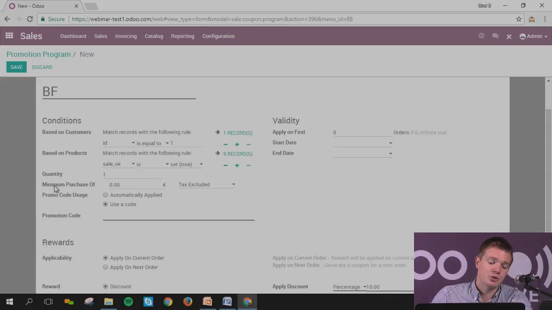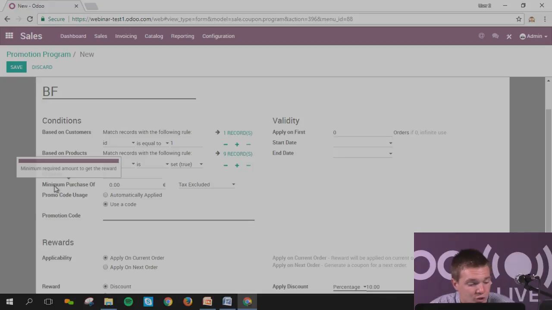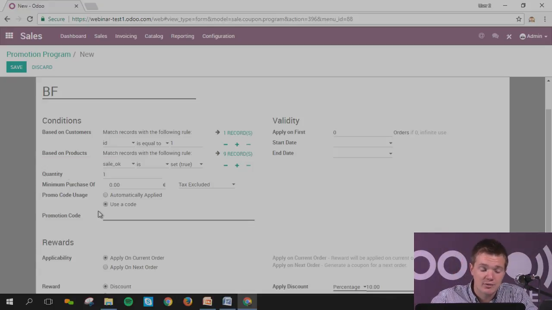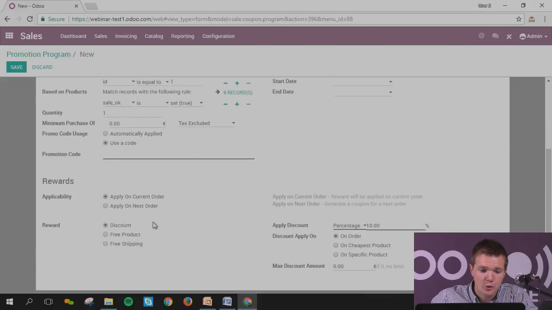Let's imagine you put on your website that everyone who uses this promotion code is going to have a discount. I will put the example afterwards. You can apply it with a start date and end date. For the rewards, is it directly on the current order or on the next one? It can be free shipping, and here is where you put the discount. You're going to say whether it's a percentage or a fixed amount.